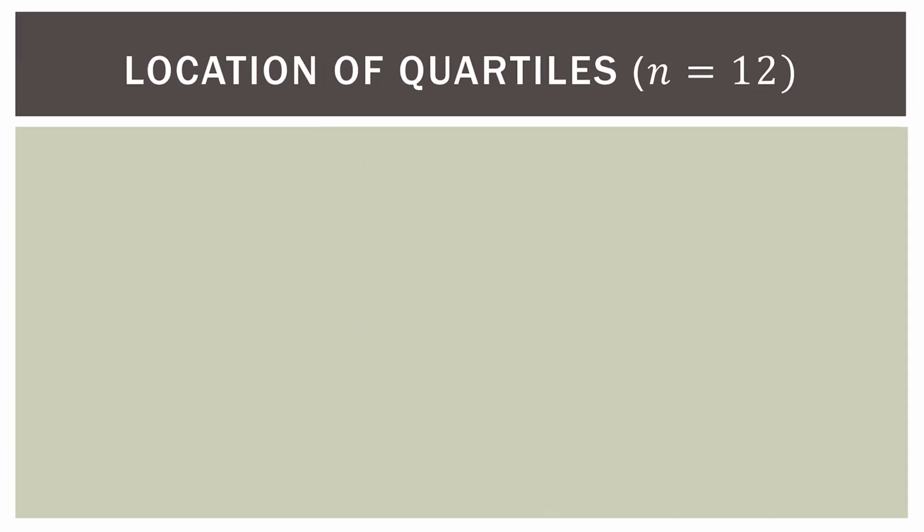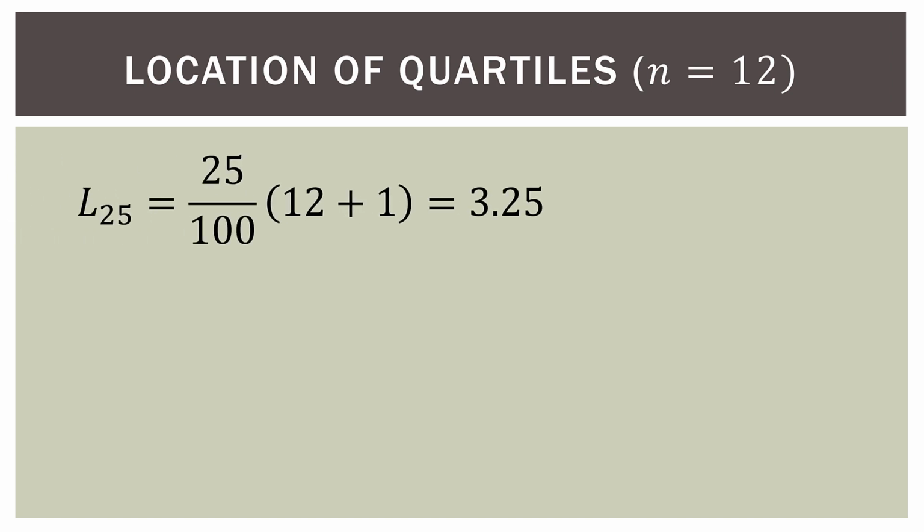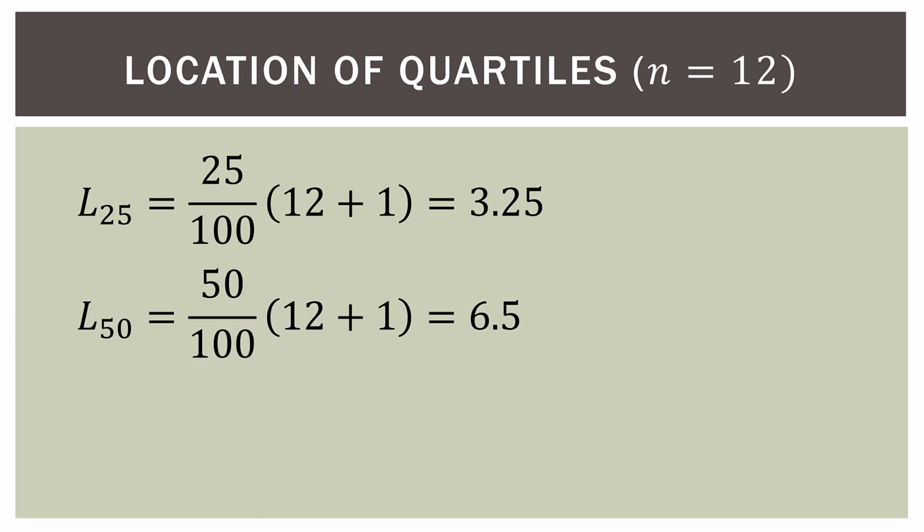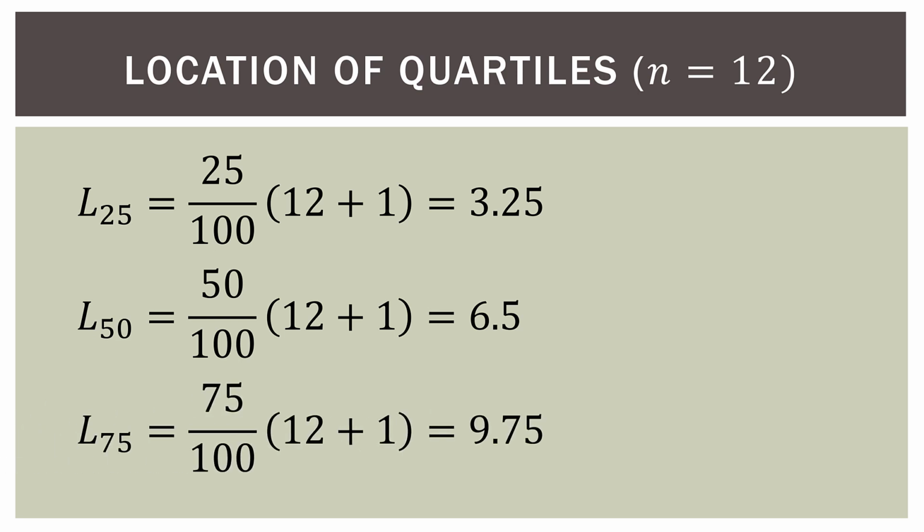So location of quartiles. So here is the location of the 25th percentile, which is the first quartile. So 25 over 100 multiplied by the number of observations we have, which is 12 plus 1, equals 3.25. So the location of the 25th percentile, or the first quartile, is 3.25. That is a location. For the median, or the 50th percentile, or the second quartile, it is 6.5. For the third quartile, or the 75th percentile, it is 9.75. And again, those are all locations in our data set.